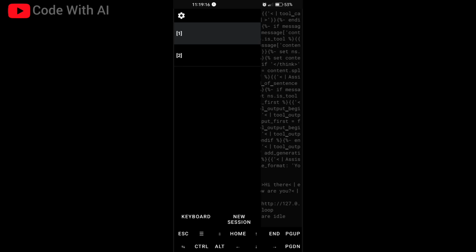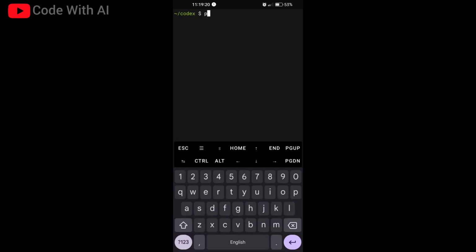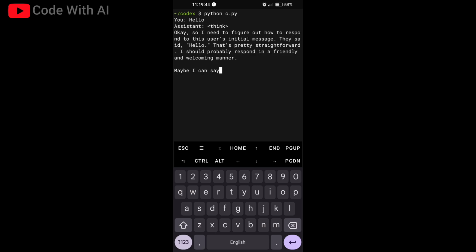Now I have to go to another session where I have my Python script where I used the OpenAI API. We can use the OpenAI API for offline models also. So here I'm going to run python c.py and okay, here I can say hello and enter. You can see it's very fast because it's running locally on my Android smartphone.